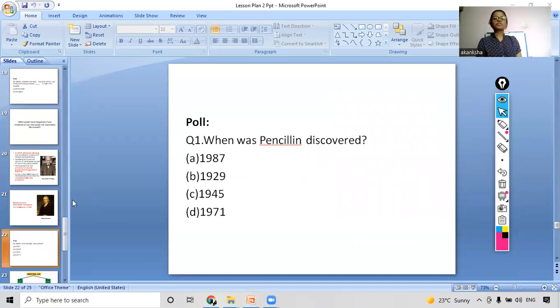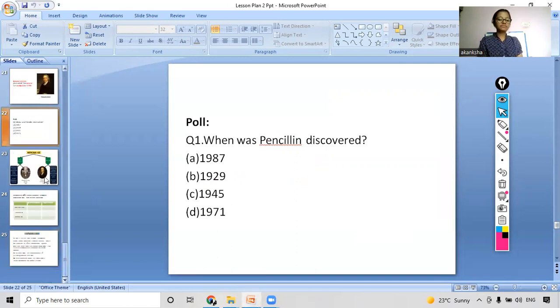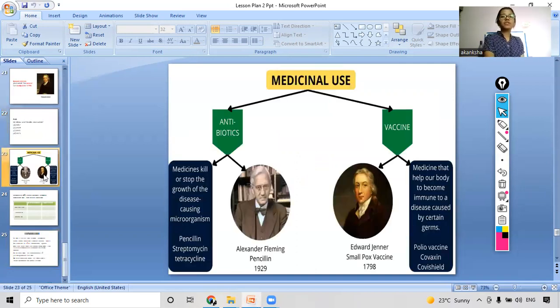Now coming to the recapitulation part. Today we studied how microorganisms are helpful in medicinal uses. What were the two medicinal uses where these microorganisms were used? First was antibiotics and second was vaccines, right? So what are antibiotics? Antibiotics are medicines that kill or stop the growth of disease-causing organisms. Examples of antibiotics are penicillin, streptomycin, and tetracycline.